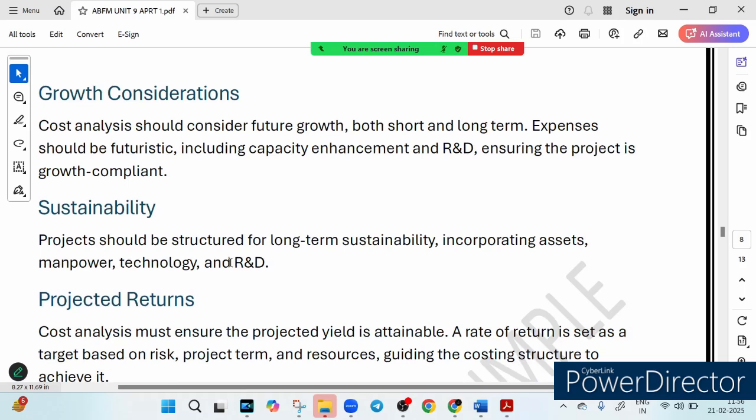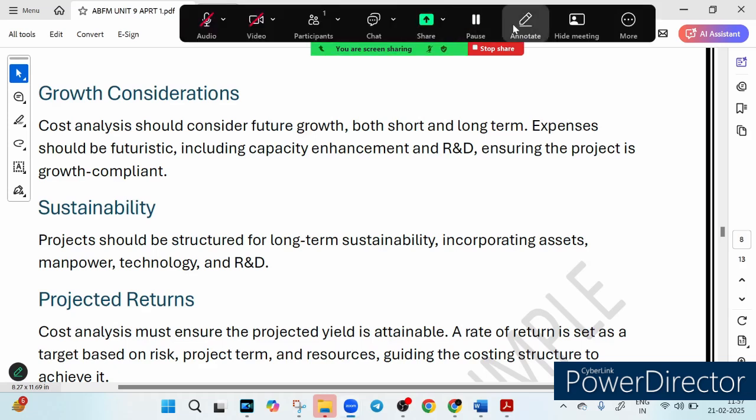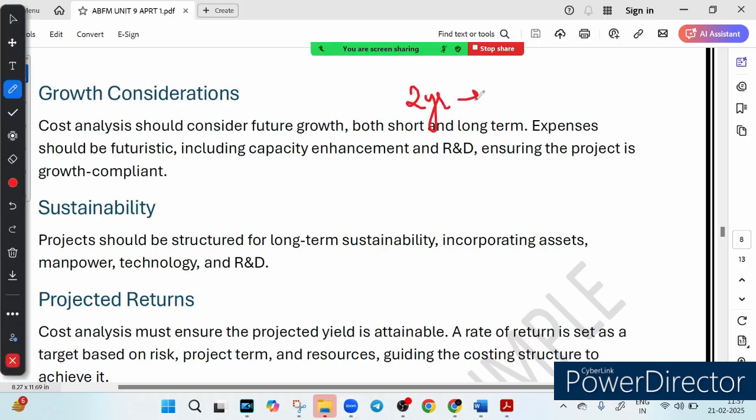So friends, have you ever thought about how businesses plan for future growth while keeping costs in check? So in this slide we are diving into growth consideration and investment appraisal. Imagine setting up a business and realizing 2 years later that your machine can't handle growth demand. This is what you realize. Your machine can't handle the growth demand. That is why cost analysis must be future proof.